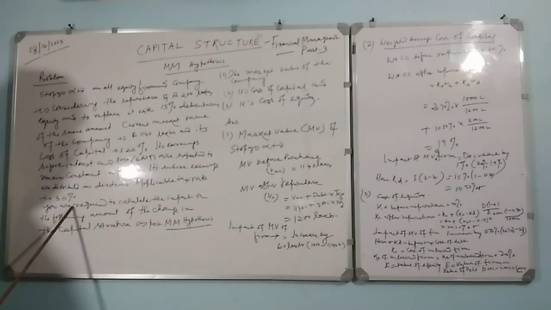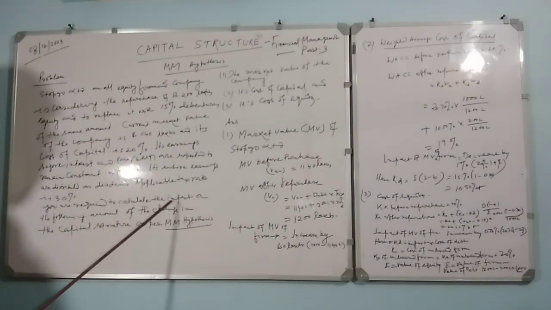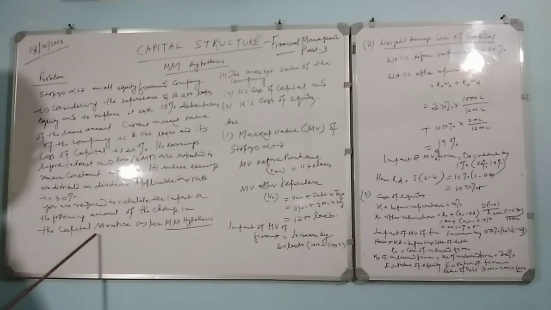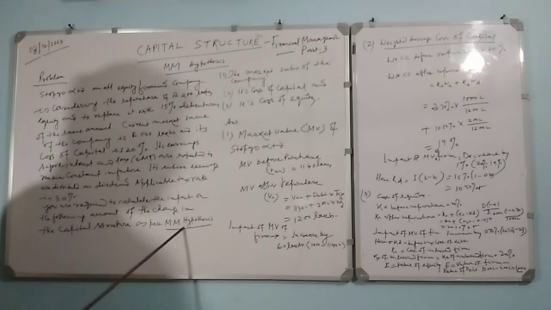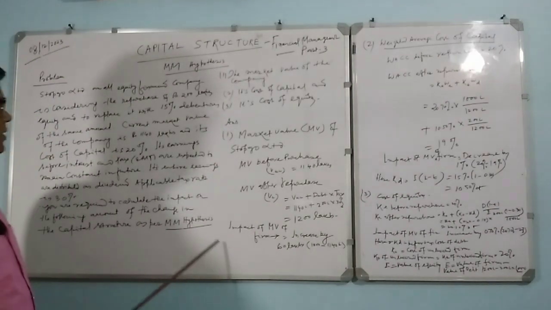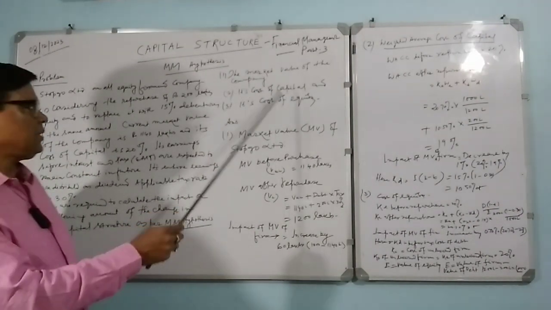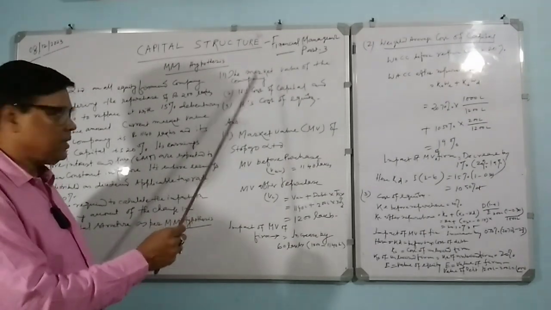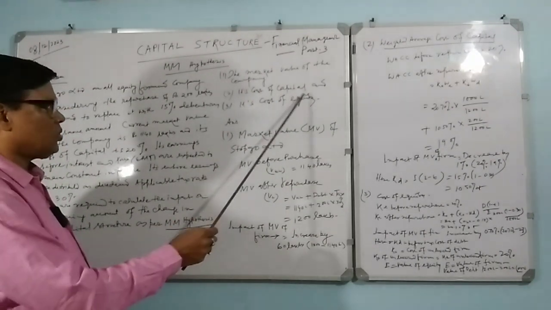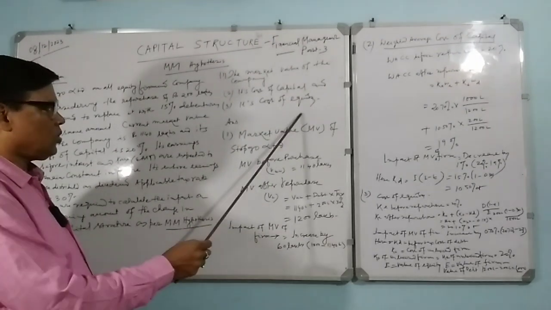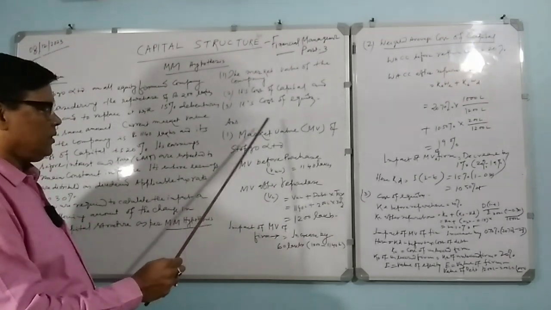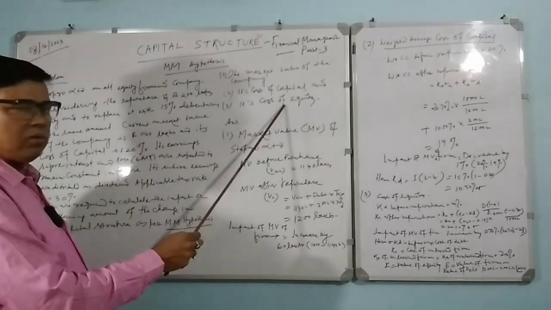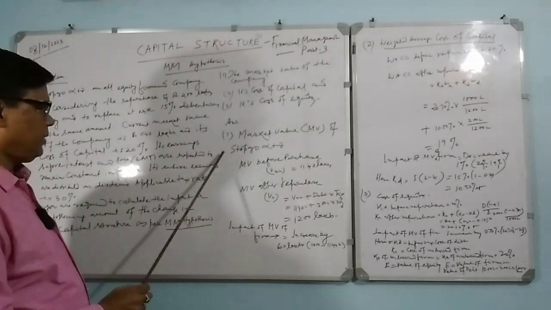You are required to calculate the impact of the change in capital structure as per the hypothesis on the following: the market value of the firm, its cost of capital and its cost of equity. You know that the cost of capital and cost of equity will be different from before.